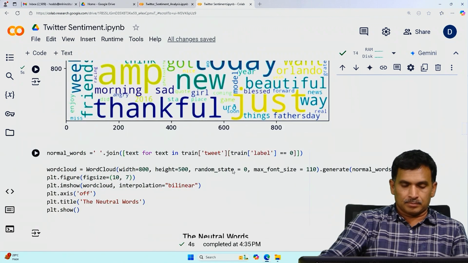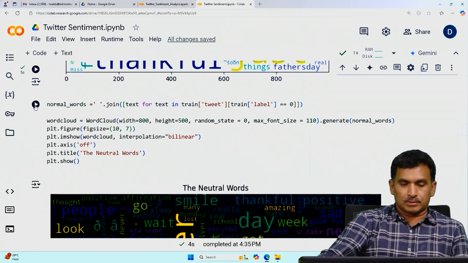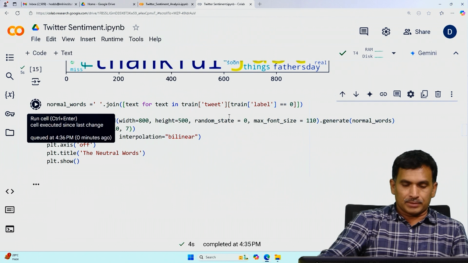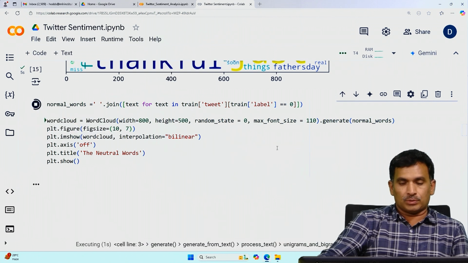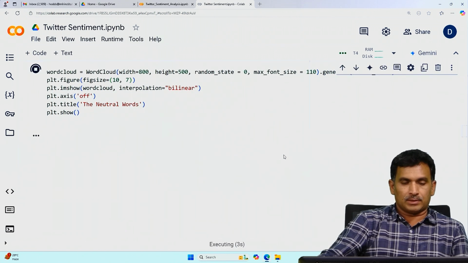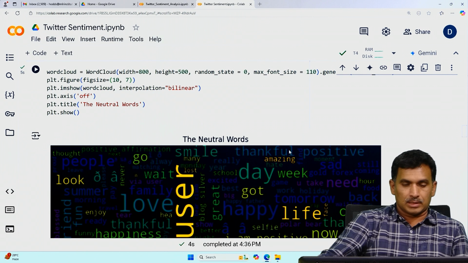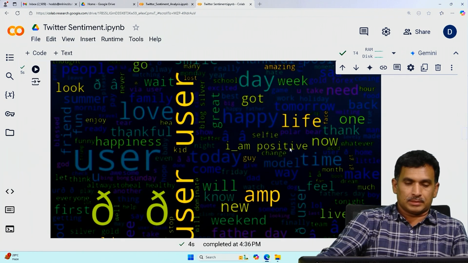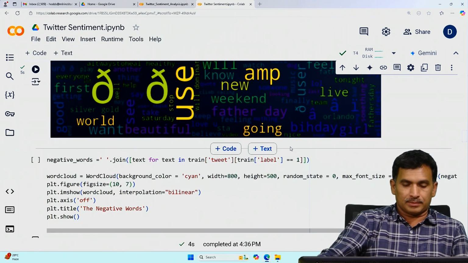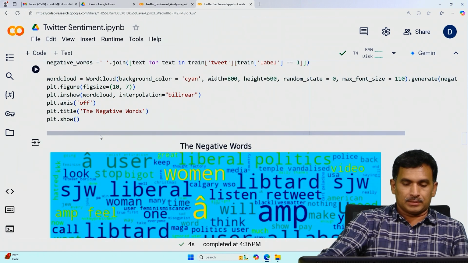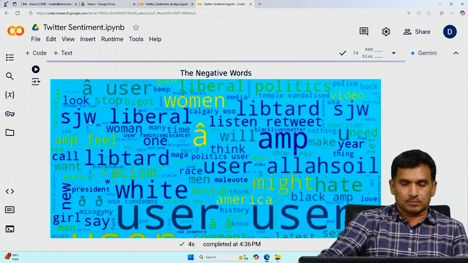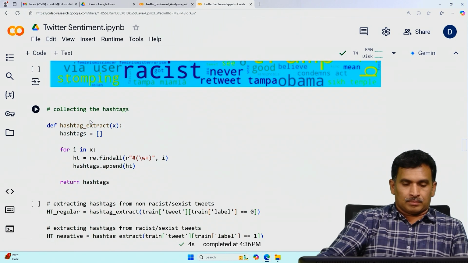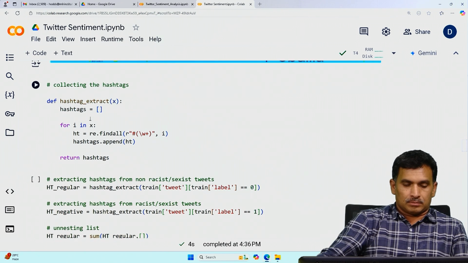Also, based on the label, negative and positive tweets, we can build a word cloud for each. This is another word cloud we can build, and this one is for negative words. So this is the way we can do it.